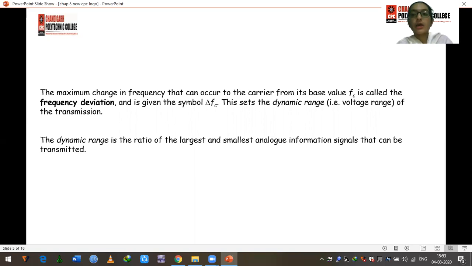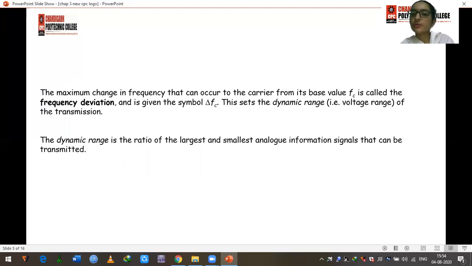So the maximum change in the frequency that occurs to the carrier from its base value Fc is called the frequency deviation. It's a very important definition which will be asked in your 1 mark questions in your final exams also. So what is frequency deviation and what is its symbol? The maximum change in frequency that can occur to the carrier from its base value Fc is called the frequency deviation, and its symbol is delta Fc.